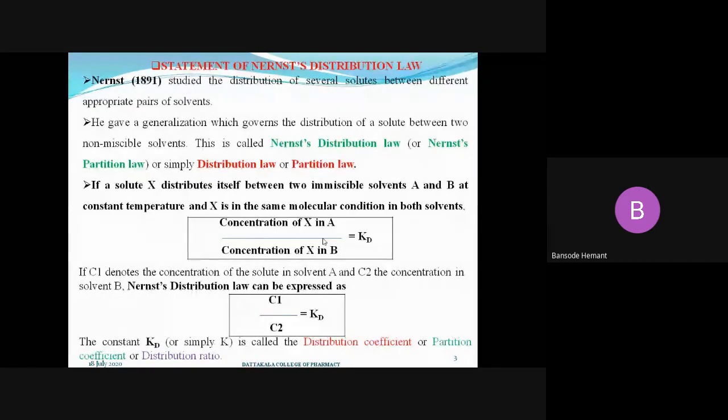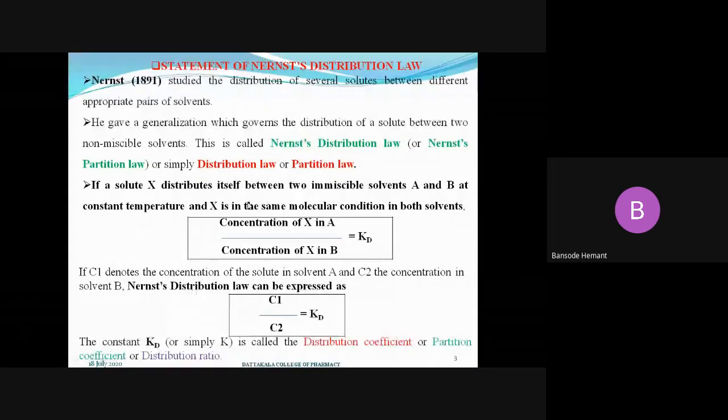Partition coefficient K is equal to the concentration in the aqueous layer to the concentration in the organic layer. That is nothing but the partition coefficient, also known as the distribution coefficient or distribution ratio. This is as per the Nernst distribution law, the statement of the law.